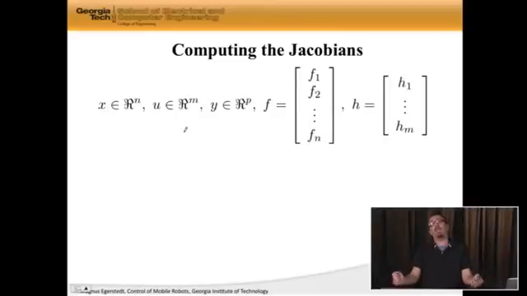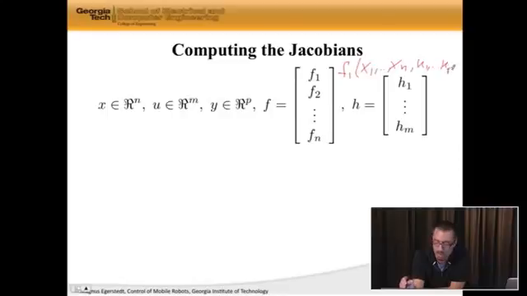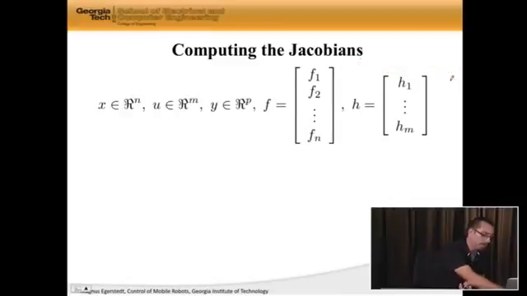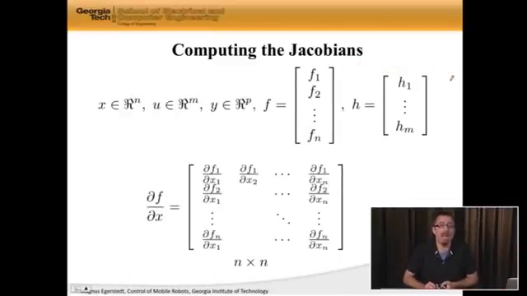Well, let's actually do some computations here just to know what's going on. So let's assume that x is in R^n, u is in R^m, y is in R^p, and we have f and h being given by these things, where really what we have is f1 of x is actually a function of x1 to xn, of u1 to um. So when I just write f1, that's what I really mean. Okay, then df dx, this Jacobian that we talked about, the first one we need, well, it has this form.